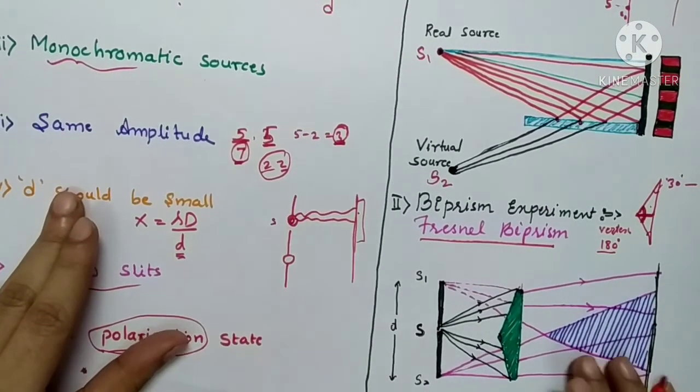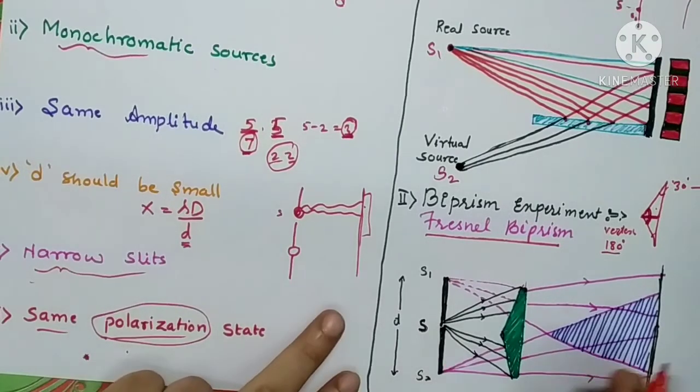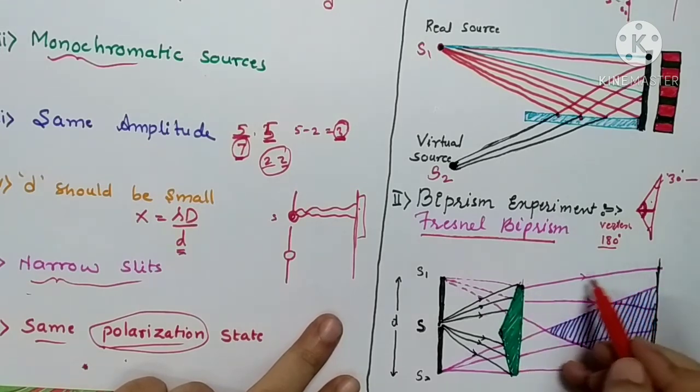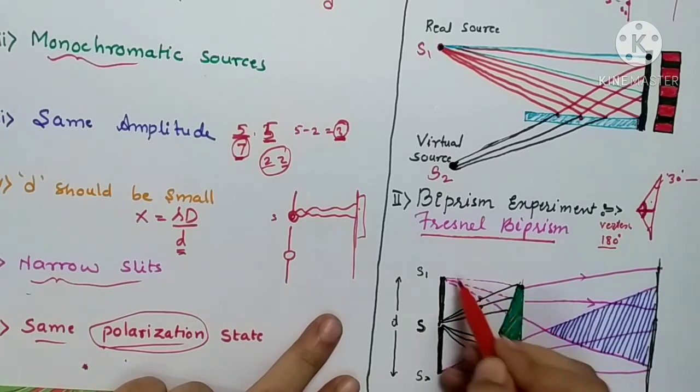So when the light from the source S falls on the two refracting surfaces of the prism, see how they are going to fall. They will be refracted by the prism. So these are the light rays which are coming out of the prism, and they appear to be coming from two sources.